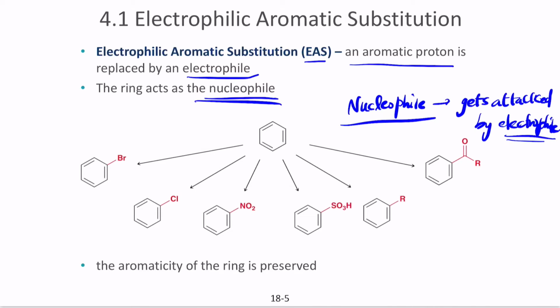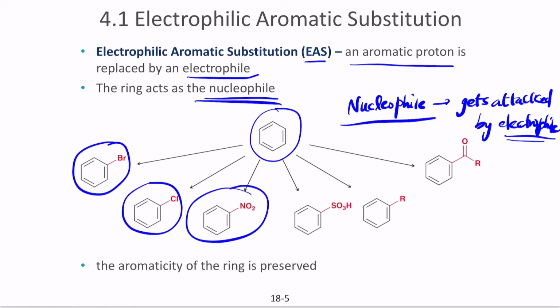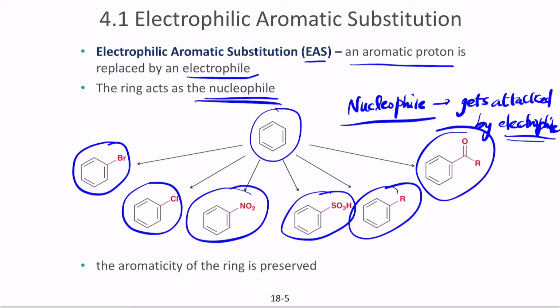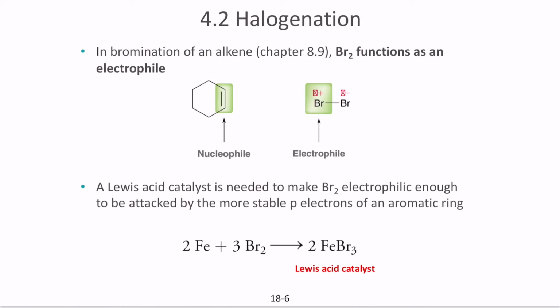Whenever you take this ring structure, benzene, the common reactions are halogenation, nitration, sulfonation, and alkylation and acylation. These are the common reactions that you're going to see in this lecture. The main point of electrophilic aromatic substitution is that you're not changing the aromaticity of the ring. The aromaticity of the ring stays the same, it does not change. The only thing that changes is the aromatic proton. So let's start with halogenation.